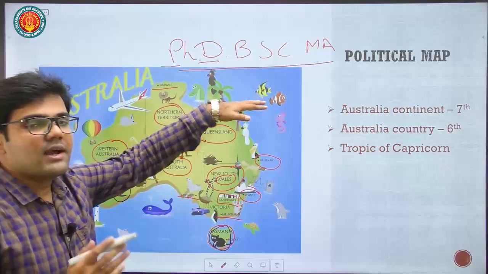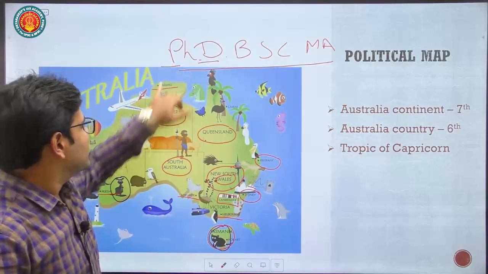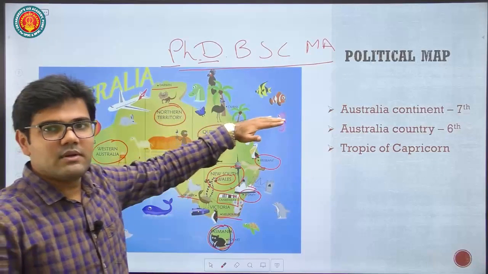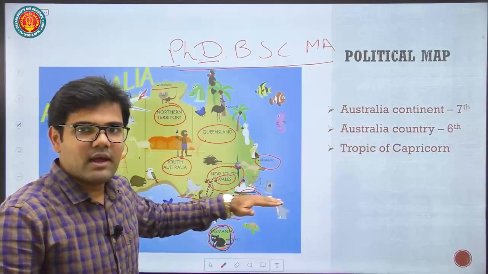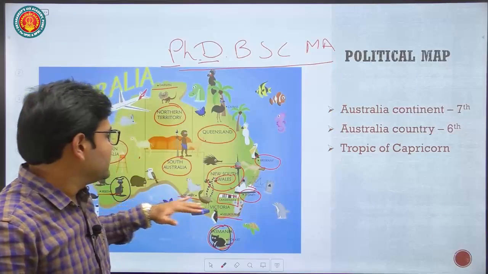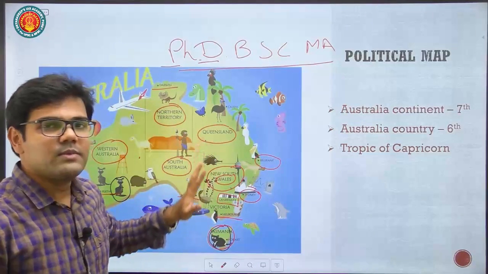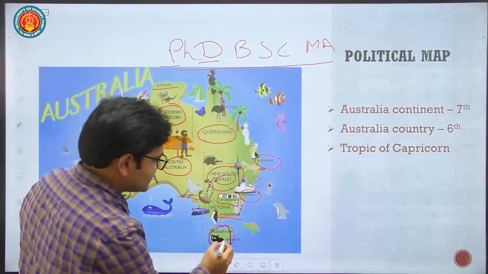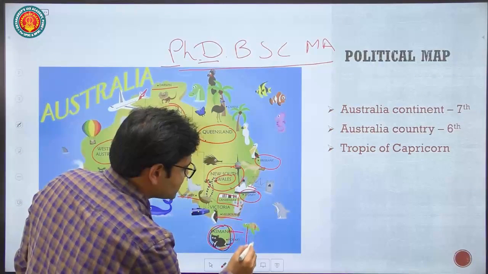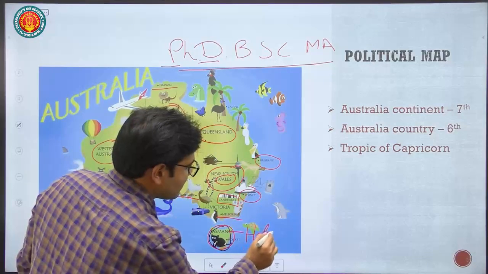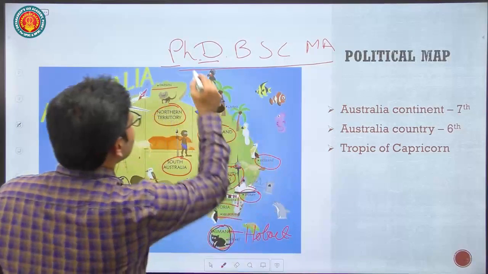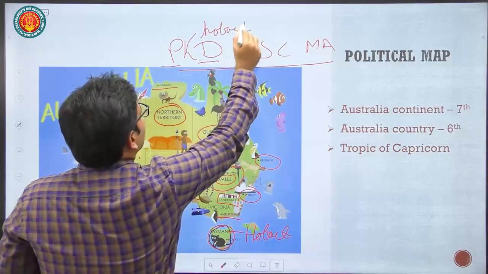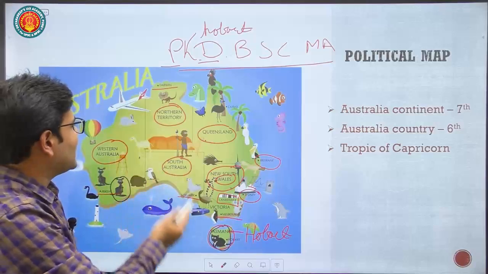Which are the cities? Perth, then Darwin, then Brisbane, then Sydney, then Canberra, then Melbourne and Adelaide. All these cities are very famous for their cricket grounds, right? So you can remember the cities, and the capital of Tasmania is Hobart. So in PHD, H stands for Hobart. I hope the cities are clear.